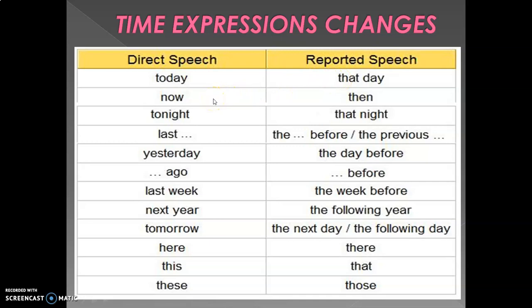Now changes to then. Tonight changes to that night, and so on. Also these words: here becomes there, this becomes that, and these becomes those. Is it okay? Now we have to practice with some exercises to get it better.